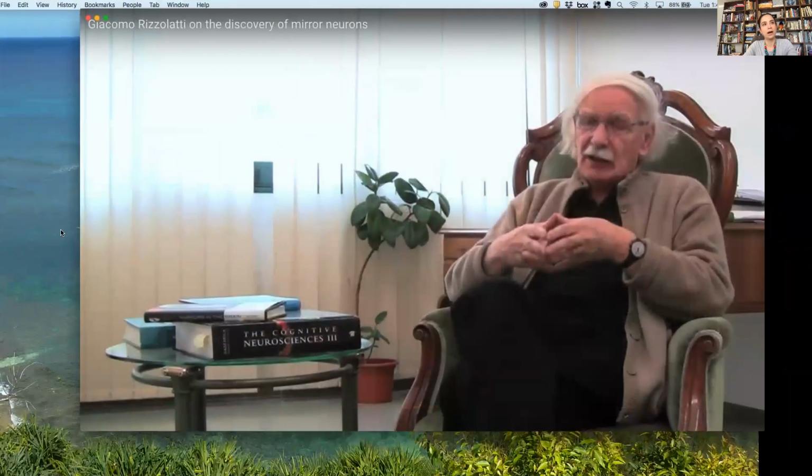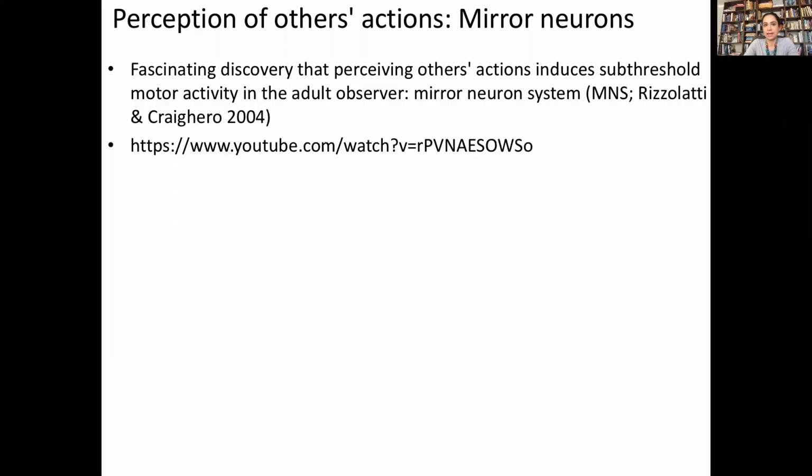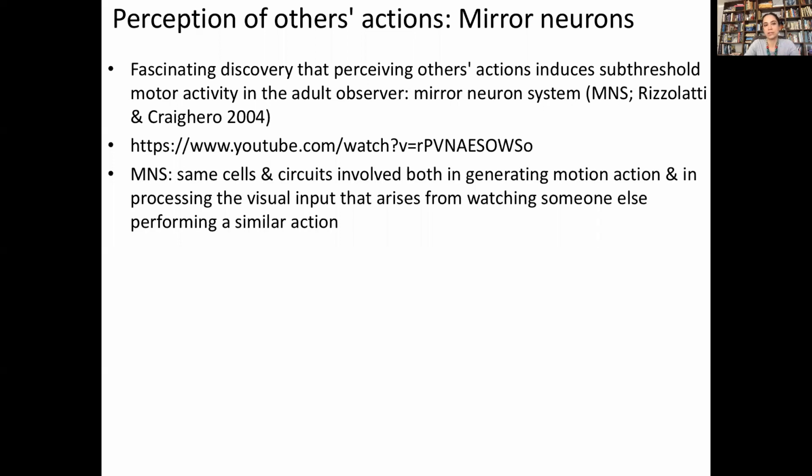So that's the core concept of mirror neurons. The same cells and circuits were involved both in generating the motor action and in processing the visual input that arises from someone else performing that same action. People thought that perhaps that was the fundamental basis that underlies empathy, for instance, right?